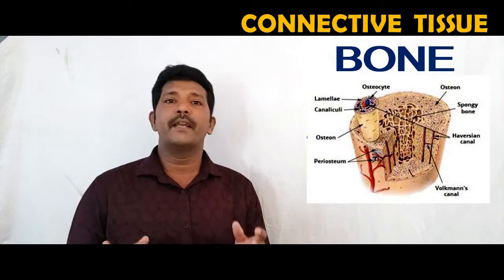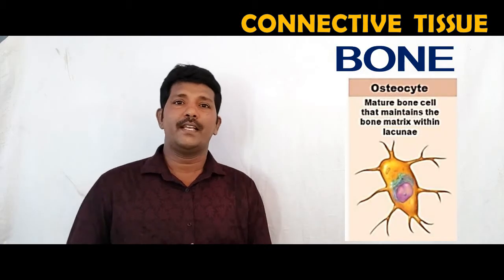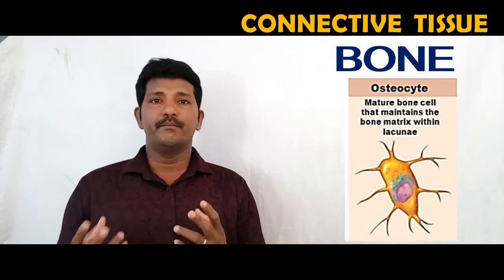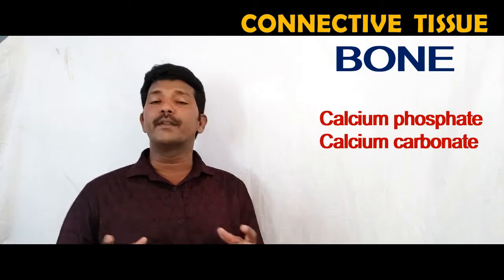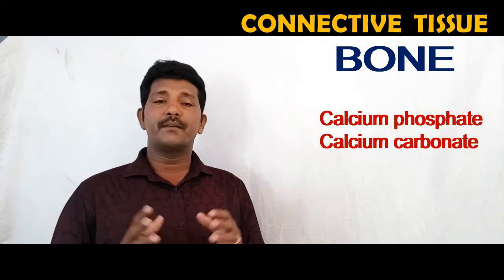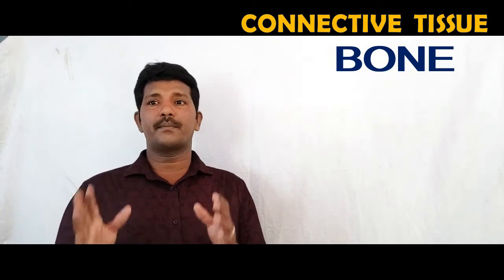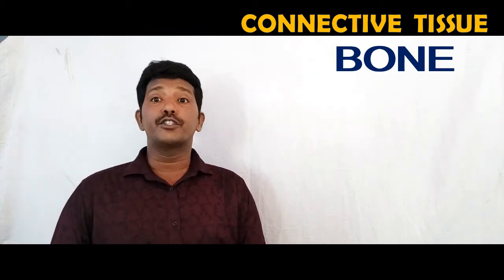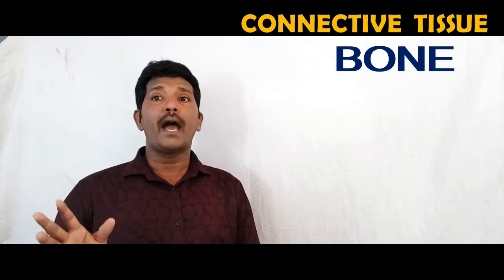The bone is made up of specialized cells called osteocytes, and two chemical components present in the bone, calcium phosphate and calcium carbonate. These are the two salts present in the osteocytes, which are commonly found in bone marrow.